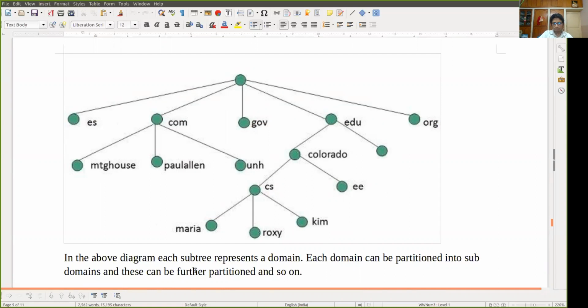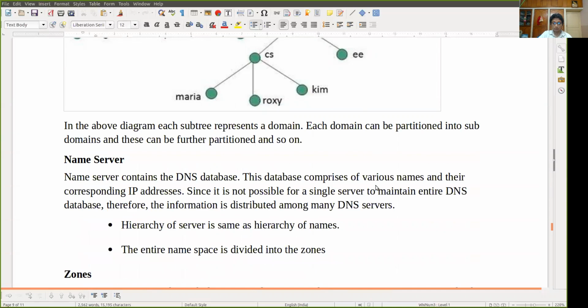Now in the above diagram each subtree represents a domain. Each domain can be partitioned into subdomains, and these can be further partitioned and so on. So this is the structure of the domain names.